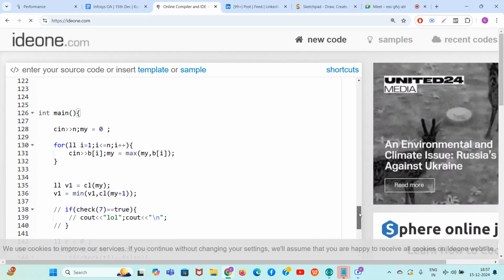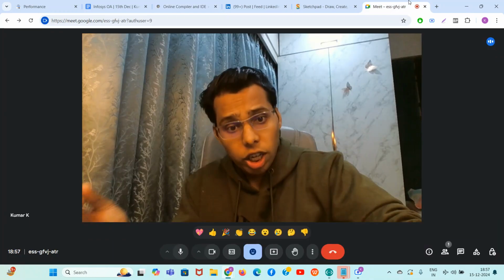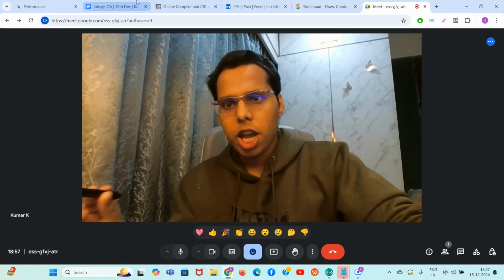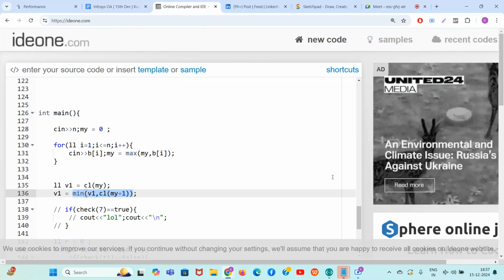So guys, see what I have done in this code now. It's pretty simple actually. I have calculated the maximum element of the array. The final limit can be what? Either the sum of differences for the maximum number, or the sum of differences for the maximum number plus 1, because I told you, either all should become t or all should become t plus 1, where t is the largest value in the array. Now guys, this much is clear.